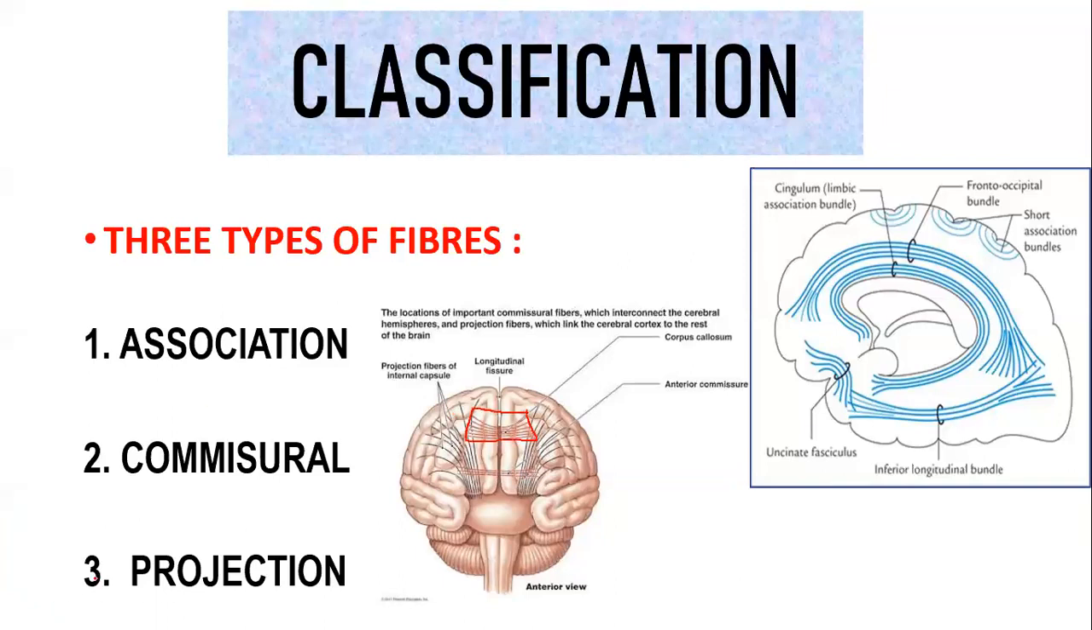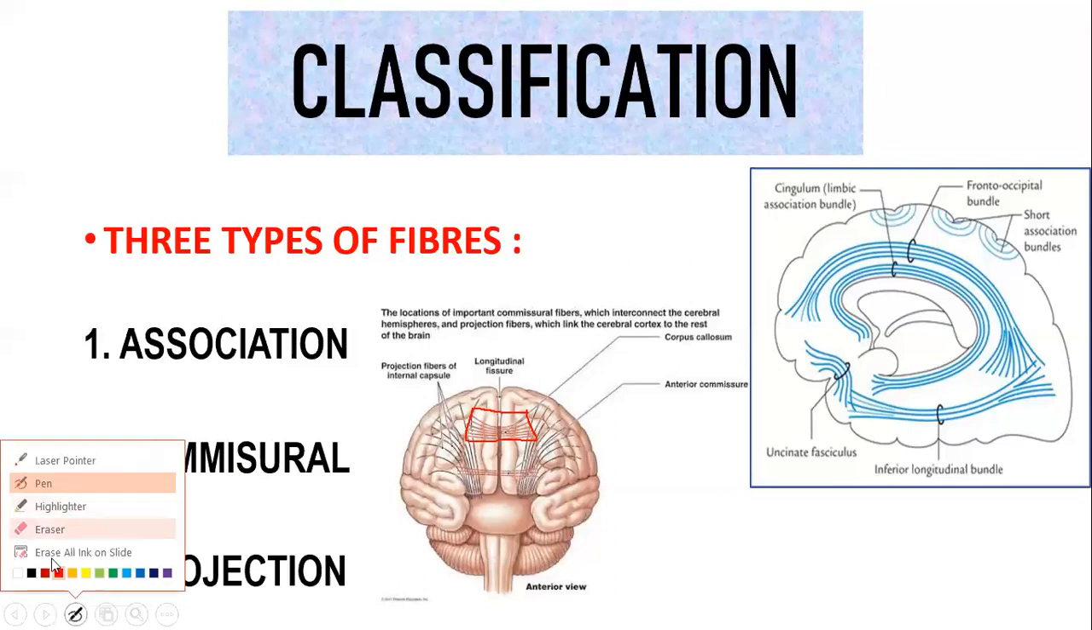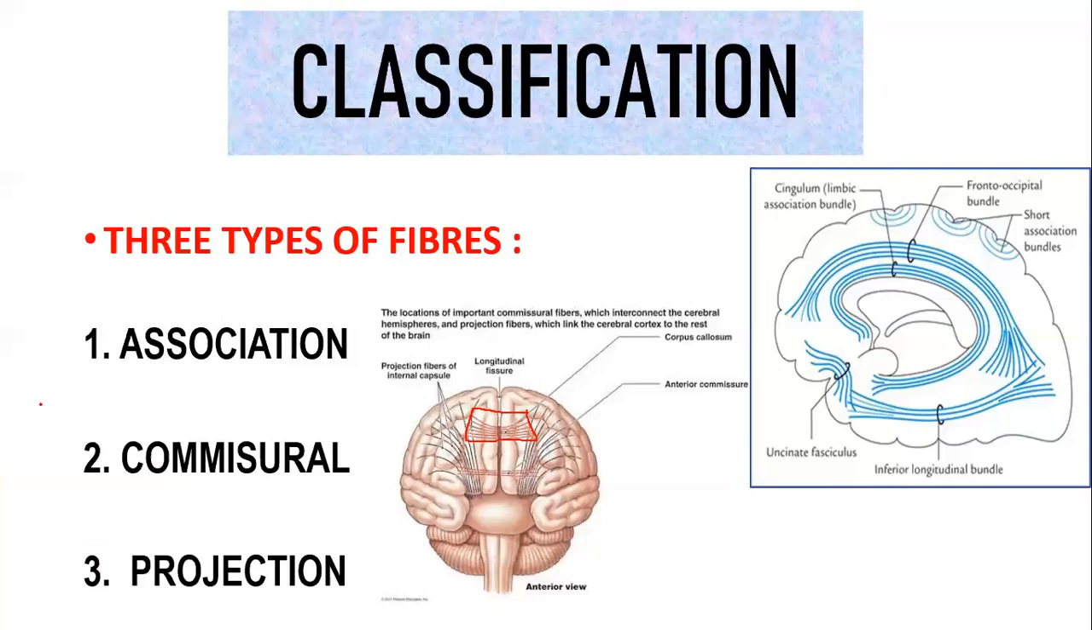And the third type of fibers we have is projection fibers. Projection fibers are going to project from one region to another region. These fibers extend from your cortical areas to your subcortical areas, that is, either to your thalamus, your brainstem, or your spinal cord. Okay, so these are the three types of fibers, and all these points that I told you are supposed to be included in the classification. I'll just repeat once more so you understand.